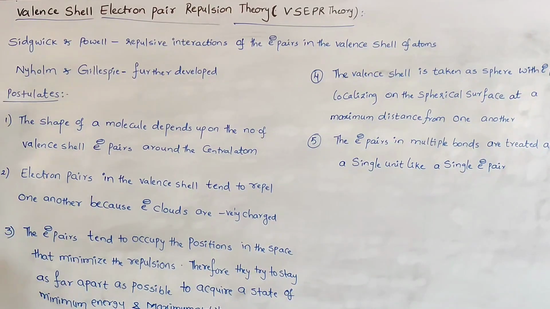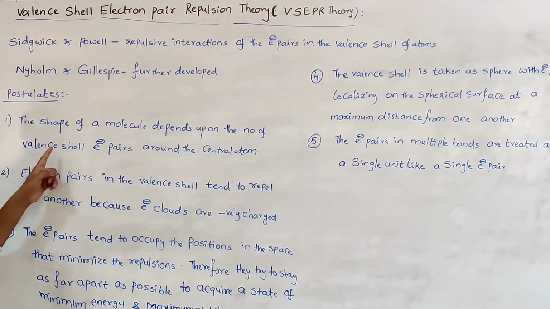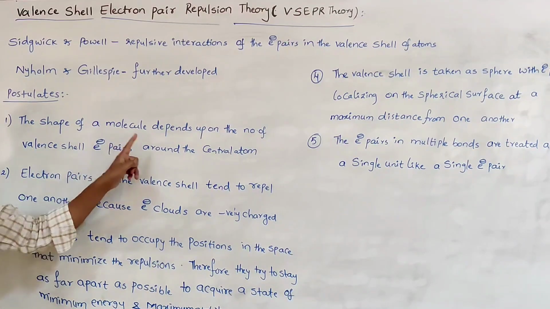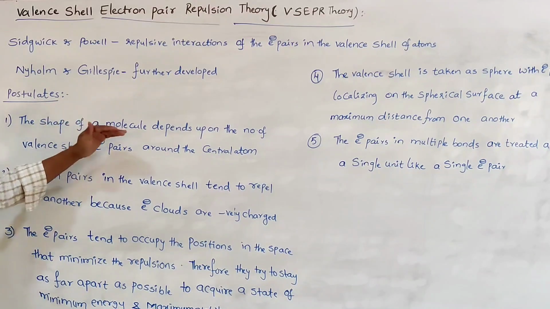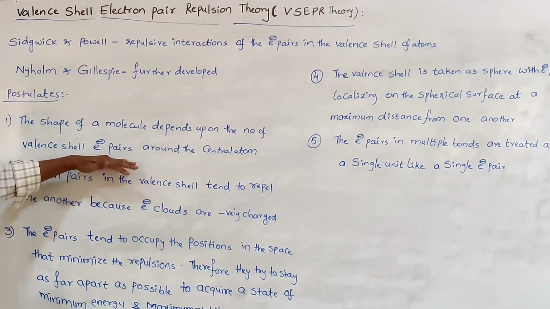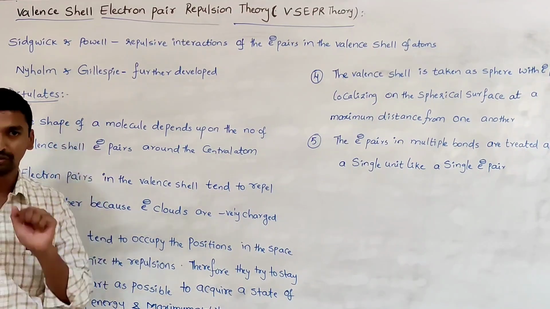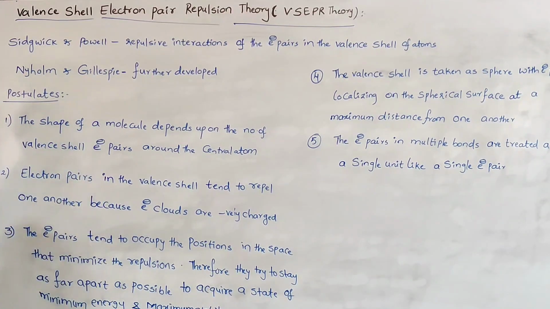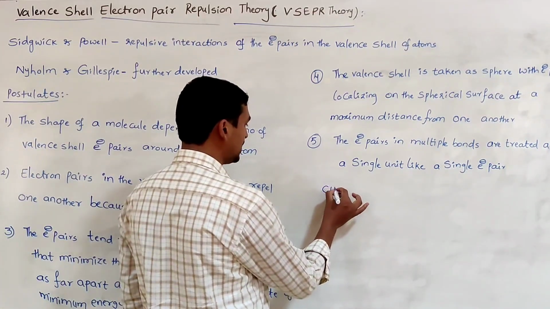The first postulate is that the shape of a molecule depends upon the number of valence shell electron pairs around the central atom. To determine the shape of the molecule, we have to know how many electron pairs are present around the central atom in a molecule. For example, the methane molecule.